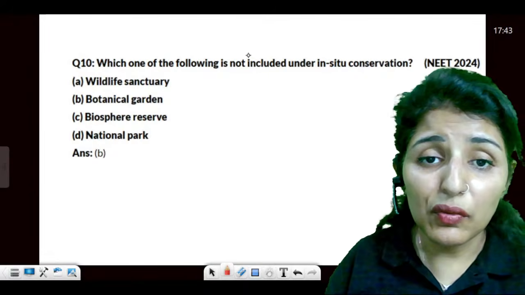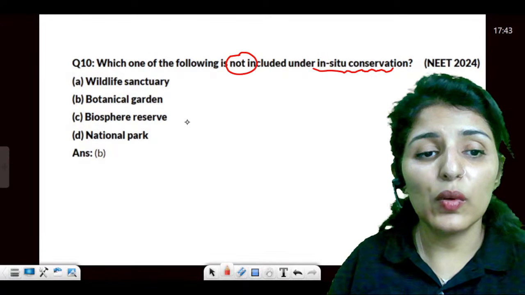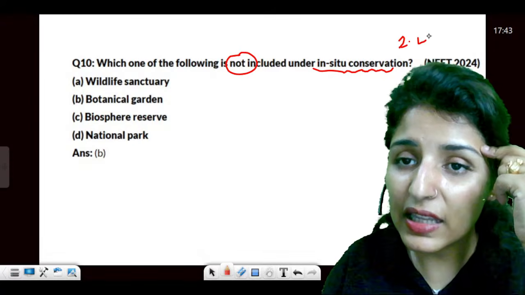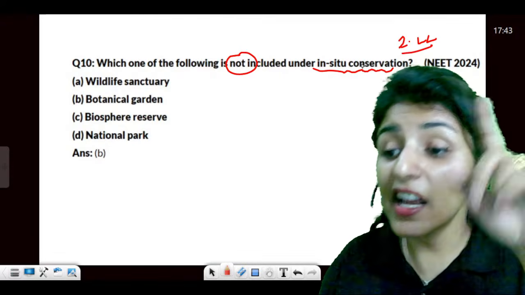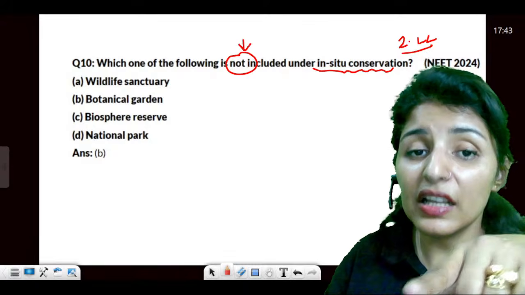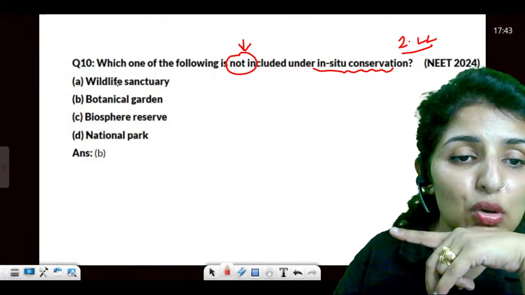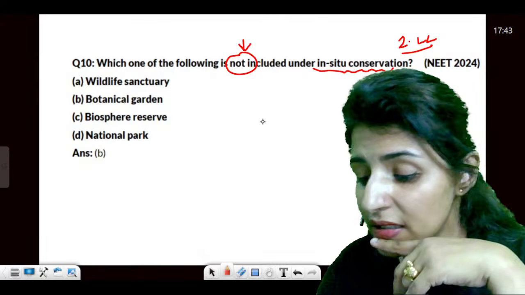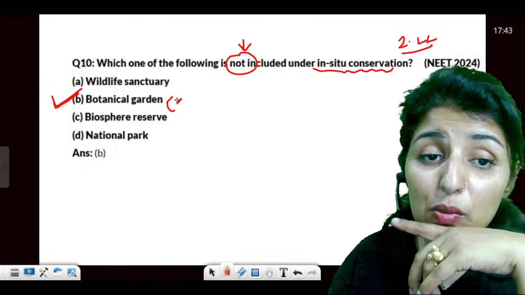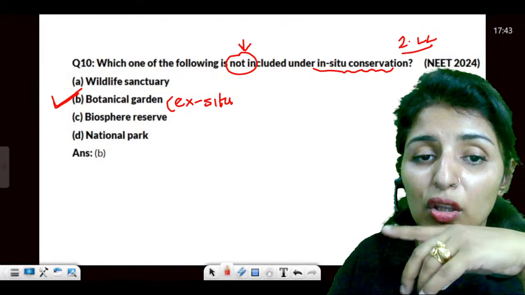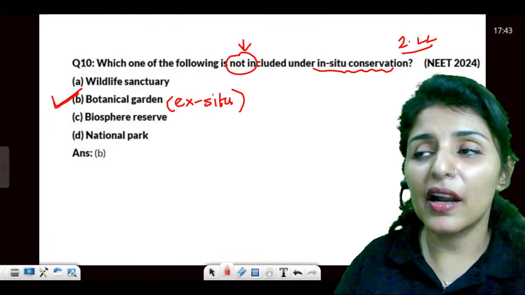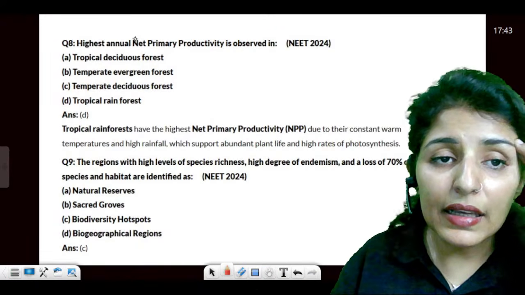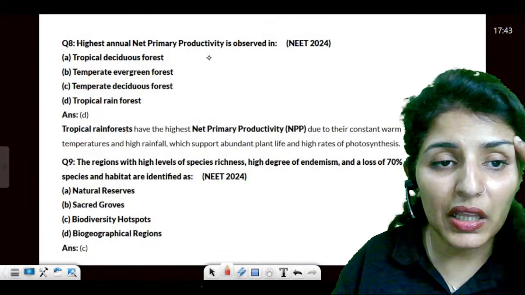Moving ahead, which of the following is not included in ex situ conservation once again? Earlier, in 2022, they were asking which of the following is included in ex situ conservation. Remember, now they are asking which is not included. So: wildlife sanctuary, botanical garden, biosphere reserve, and national park. What is the answer, guys? Botanical garden. Why? Because botanical garden is ex situ conservation. You take the plant from the natural habitat, grow it somewhere else, and then you conserve it. That is a botanical garden.